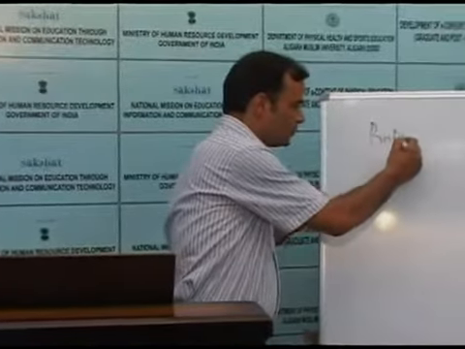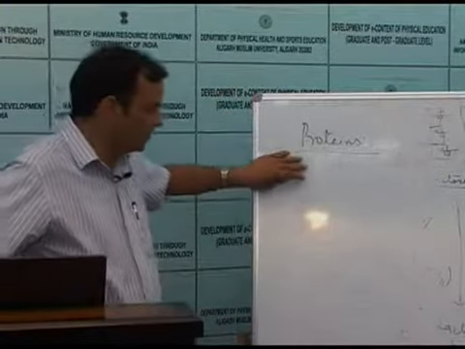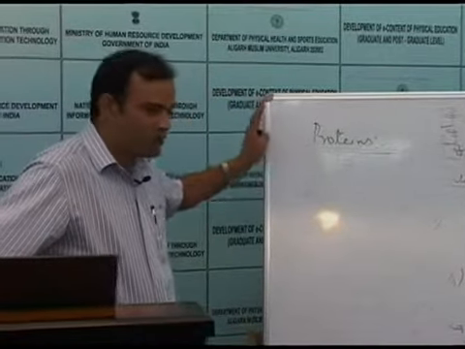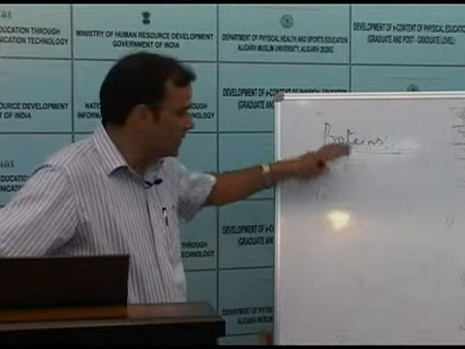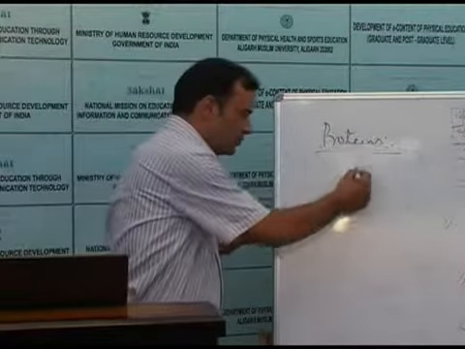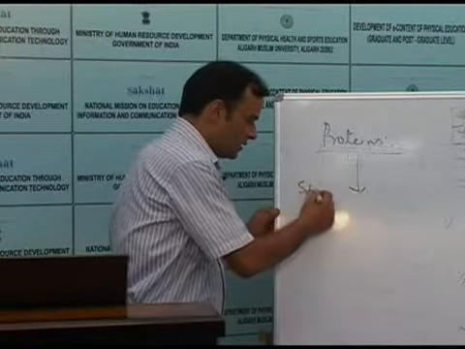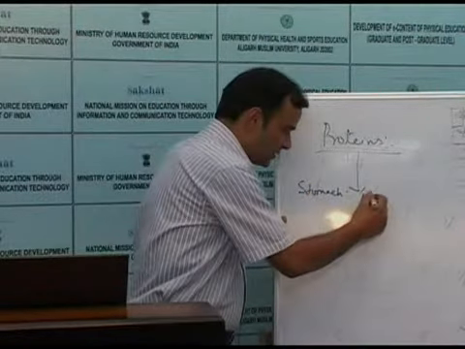Now another food component is the proteins. Proteins are very essential nutrients of our body. We have so far discussed the digestion of carbohydrates and fats. Now we will discuss how the proteins are digested. The digestion of protein starts in the stomach, where the enzyme pepsin is secreted.